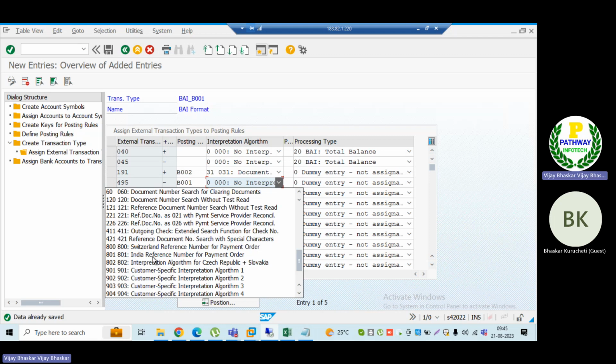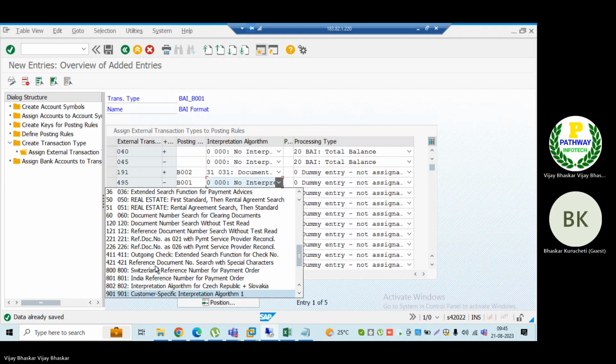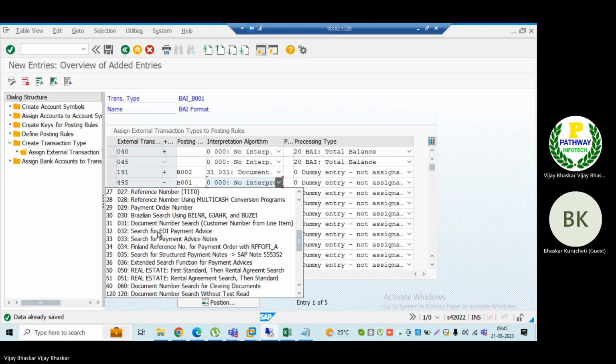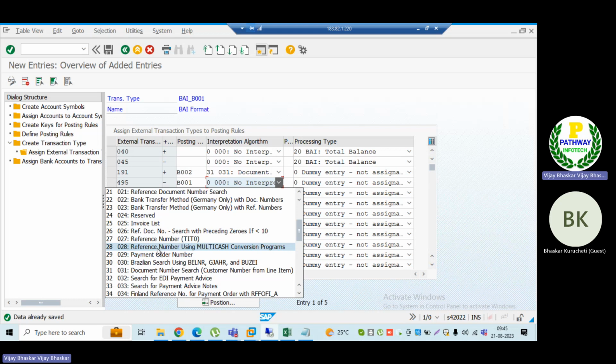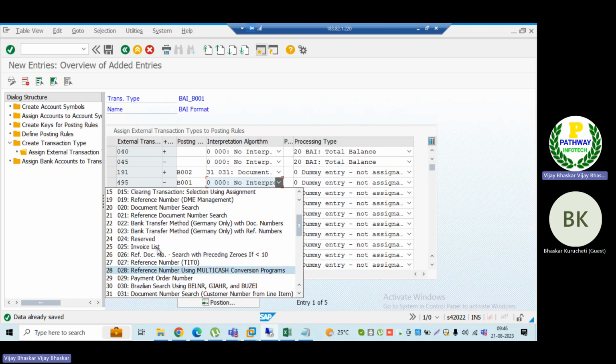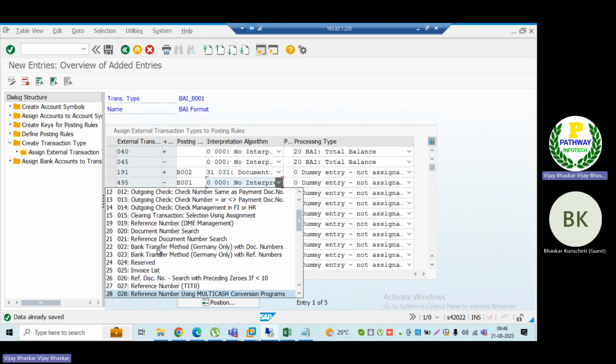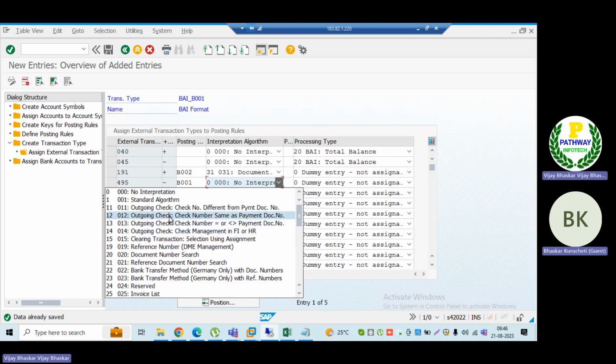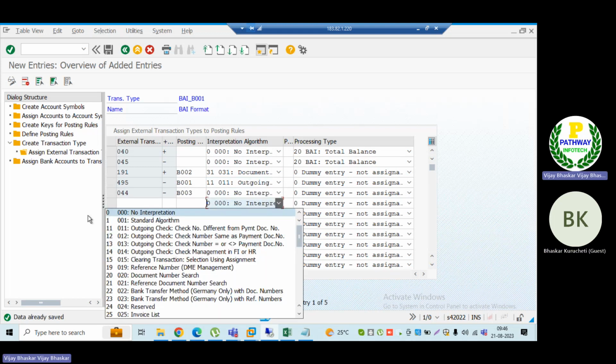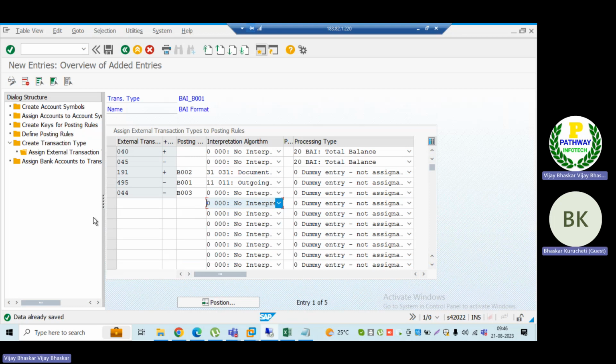Then the check number, customer specific, not this one. Reference document number, so I can map this one. Outgoing check number different from the payment document number, let it be mapped, if it is a check number.